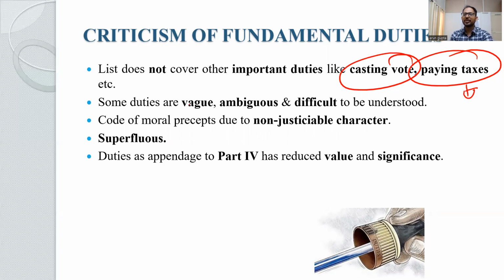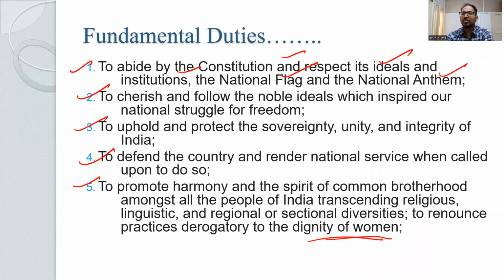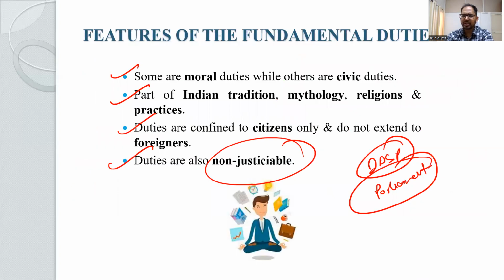Then some duties are vague, ambiguous, and difficult to understand. For example, if we look at the first, to abide by the Constitution and respect its ideals and institutions, right? So this is something we cannot comprehend or quantify, how to abide by the Constitution and respect its ideals. Second, to cherish and follow the noble ideals which inspired our national struggle for freedom. So we do not know what those particular ideals are. Although we can understand those ideals, we cannot say how to cherish them, how to follow them. Maybe due to changing scenarios, they may have changed. So some of them are very ambiguous and difficult to understand.